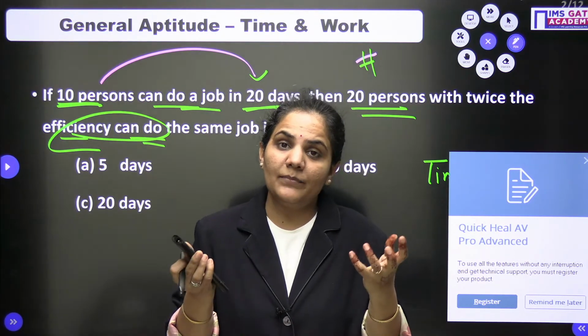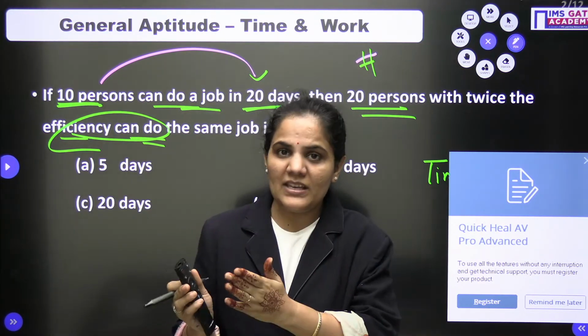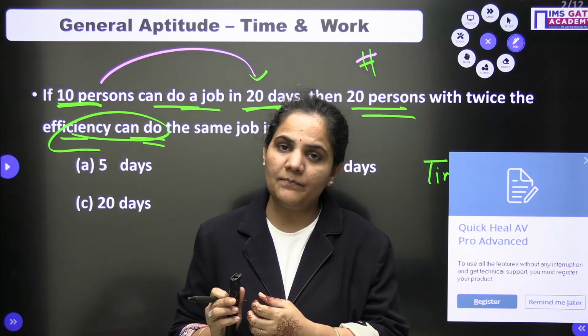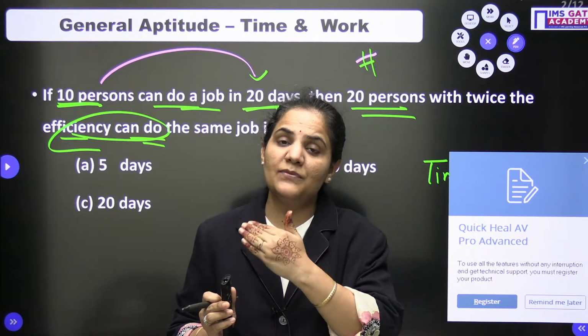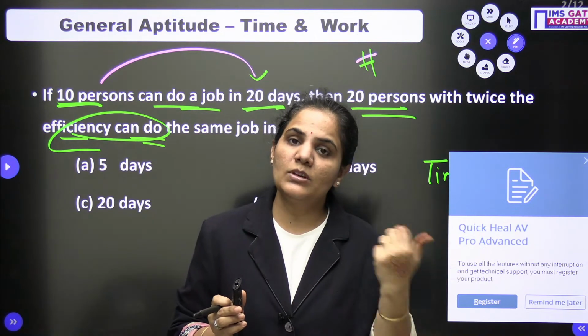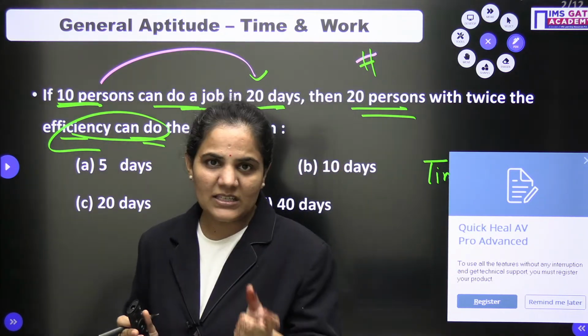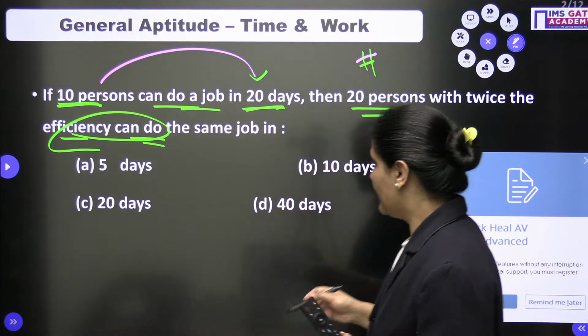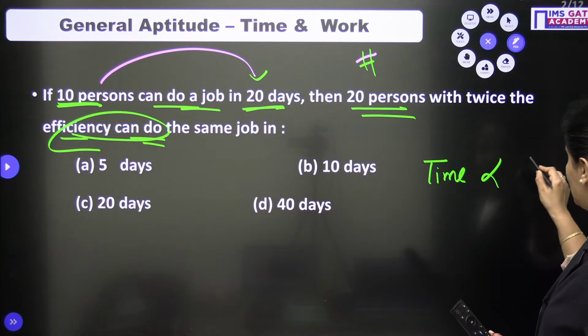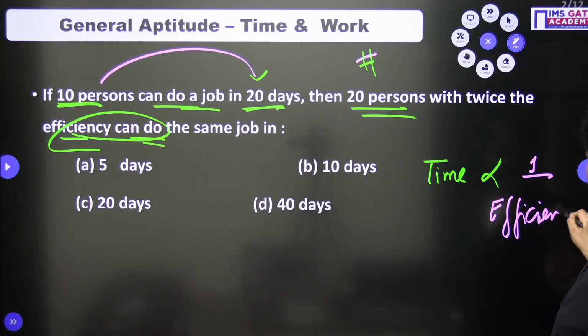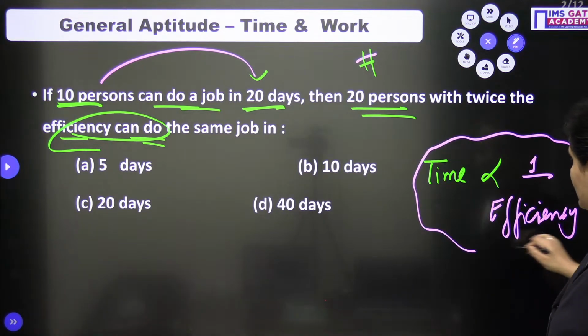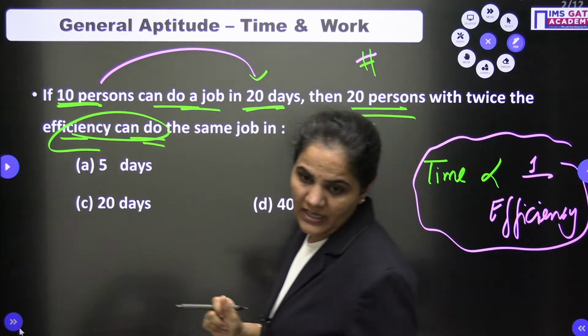So if person B is taking less time or fewer hours, then person B's efficiency is high as compared to person A. So it's very simple logic we can use here: time is always reciprocal to efficiency.